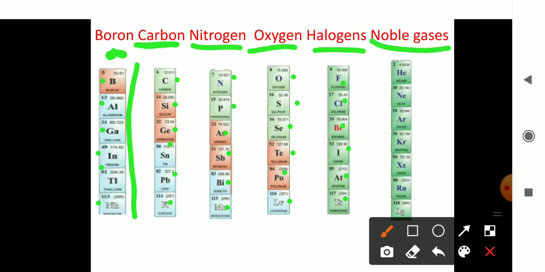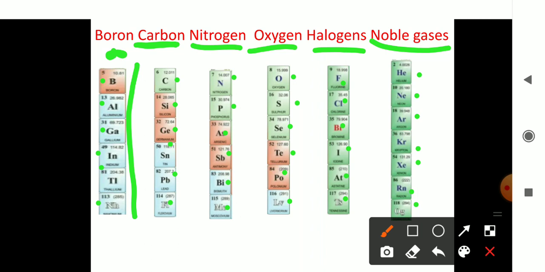Dear students, as I told you already, how many groups are there in the periodic table? There are 18 groups. So here group number 1 is alkali metal, group number 2 is alkaline earth metal, and group number 3 to 12 is transition elements, and group number 13 is boron family, 14 is carbon family, 15 is nitrogen family, 16 oxygen family, 17 halogens, and finally 18 is noble gases. Okay, so here the elements are helium, neon, argon, krypton, xenon, radon and oganesson. So with this, all the 18 groups we have completed. Is it clear, students? Yes.